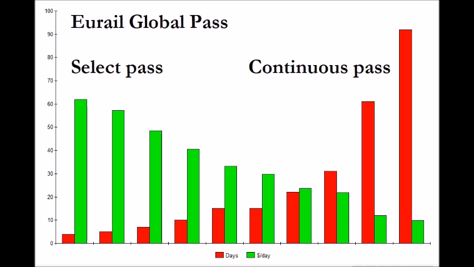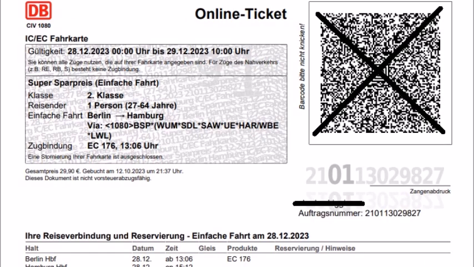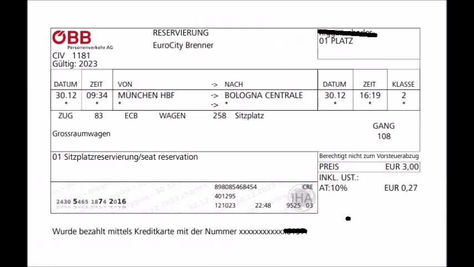So here's the analysis for pricing. The number of days are in red, and the cost per day is in green, and I'm using a 7-day select pass, which means I will not be using it in Spain for reasons as we will see. Likewise, at the beginning of the journey, I will just do a direct purchase from the airport to Berlin and cheaper from Berlin to Hamburg.